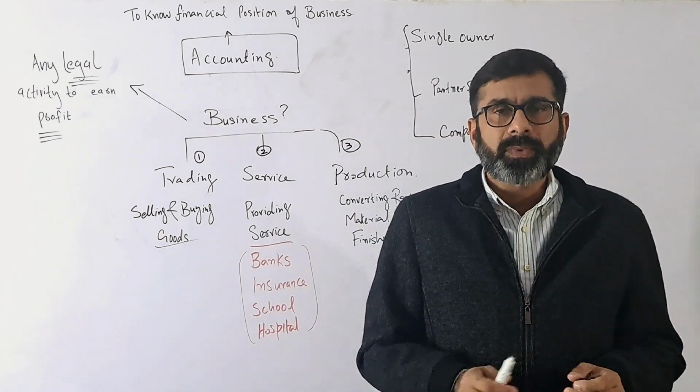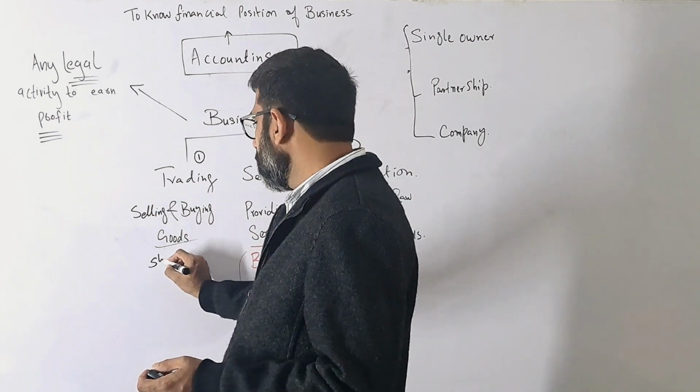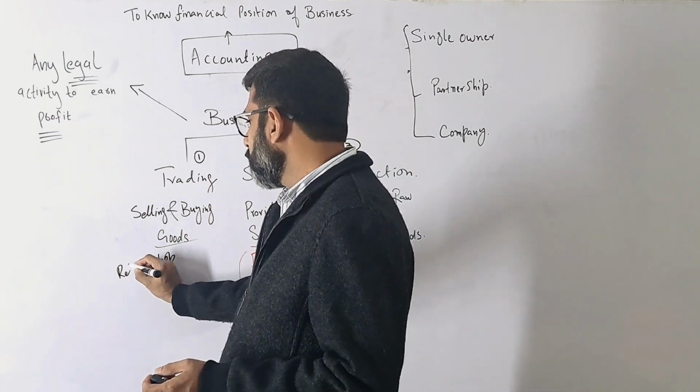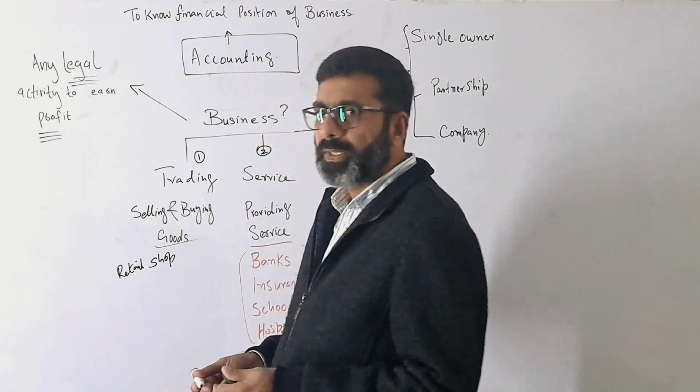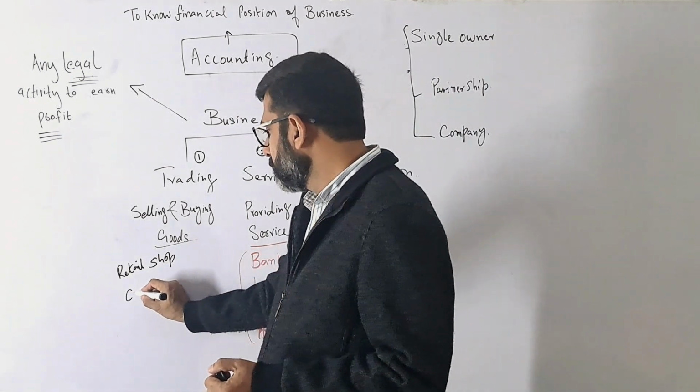We have so many examples of this. For example, it can be a small retail shop, or a big business like a car showroom.